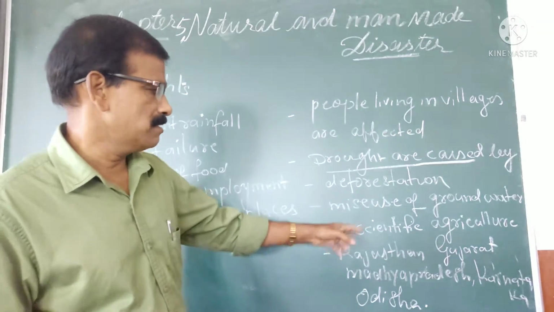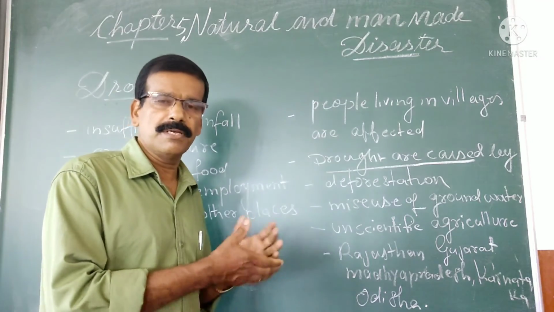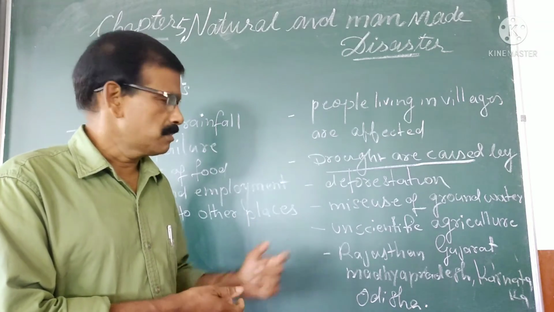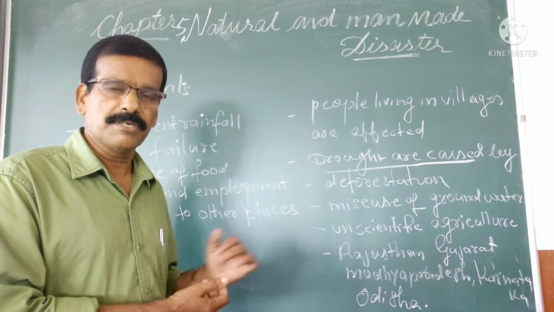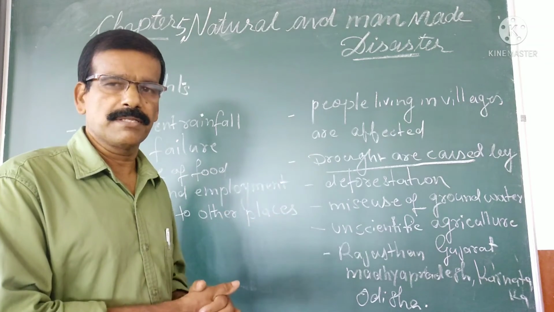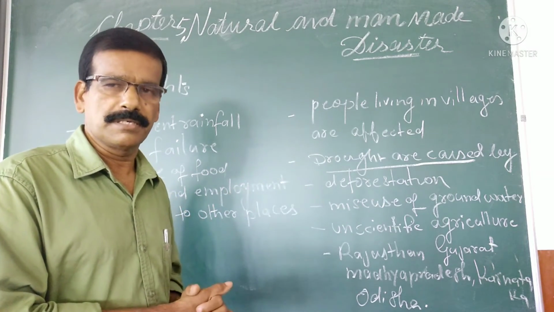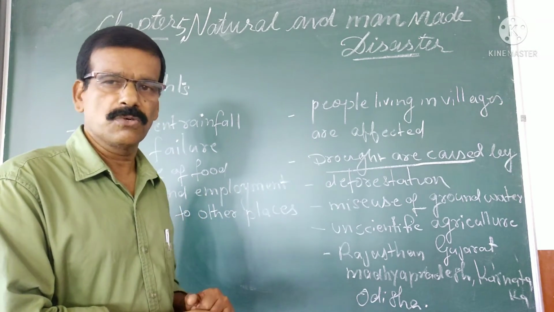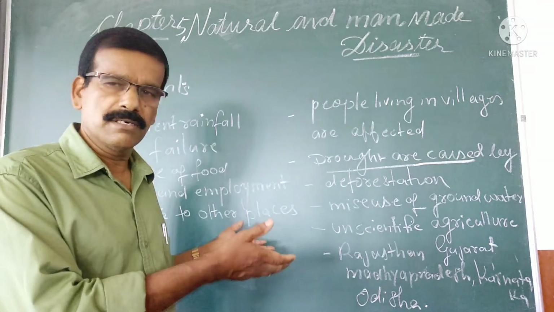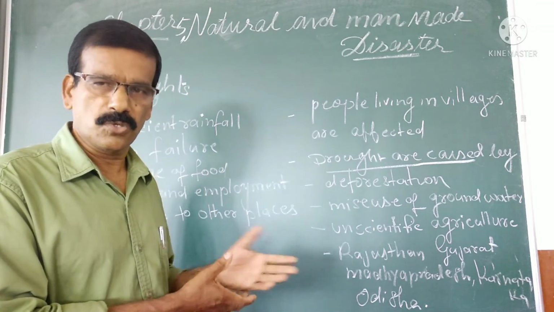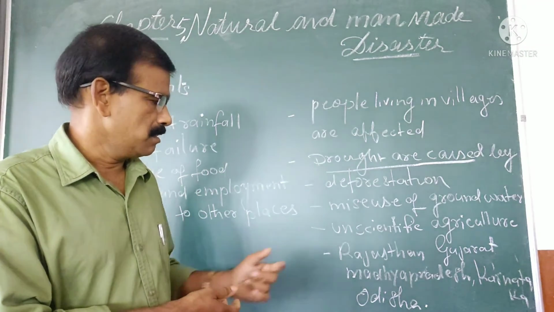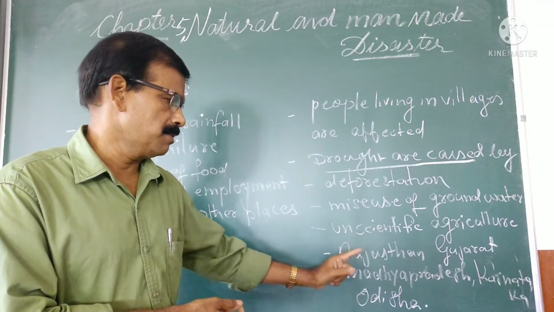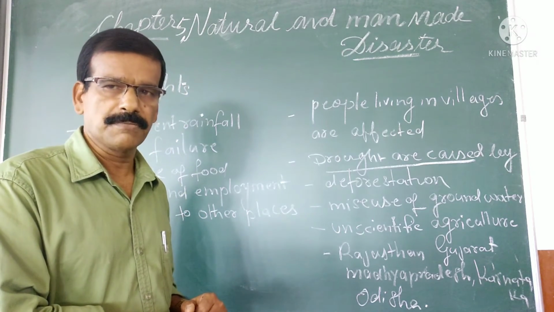Third is unscientific agriculture, such as shifting cultivation. Shifting cultivation is mainly practiced by tribals, cutting down the trees and taking up cultivation, and due to this the forest coverage decreases. Certain states in our country face a shortage of water. I have given examples here, like Rajasthan, Gujarat, Madhya Pradesh, Karnataka and Odisha.